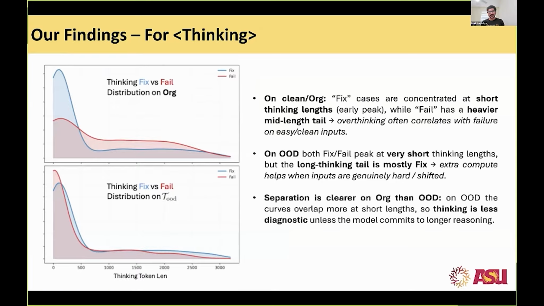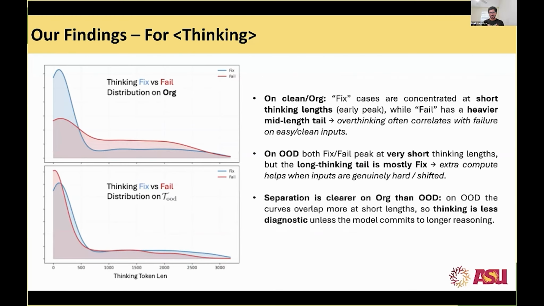Some more interesting facts. So the thinking part. As I said, InternVL 3.5 is also a reasoning model. A reasoning model gives thinking traces, and we can see that even if you increase the thinking length to, let's say, 3,000, 4,000 tokens, it is only thinking on the language side, it is not looking back. So that is one of the major fallacies, that the models are not thinking in a back and forth way.